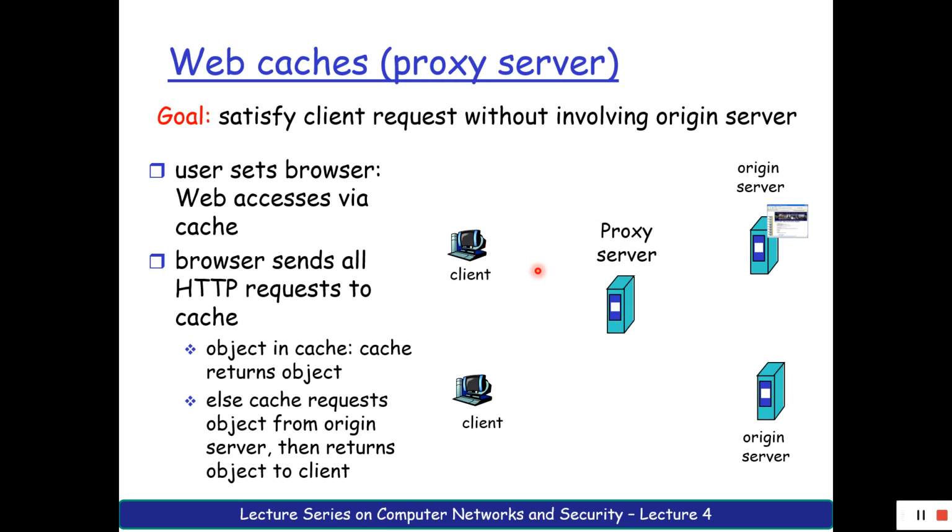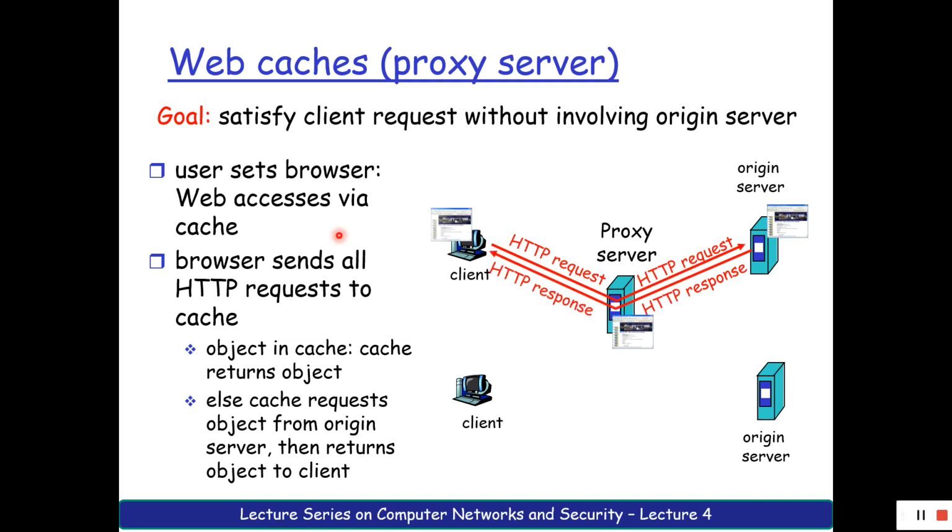So if this client is asking for a request, what will happen? The proxy server will request the original server, take that particular object and send it. When this object was requested, a copy of the object was kept in the proxy server.